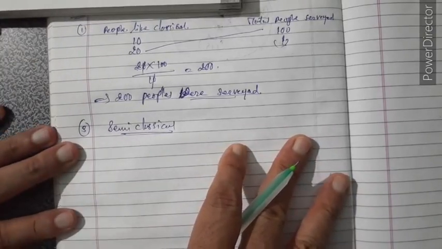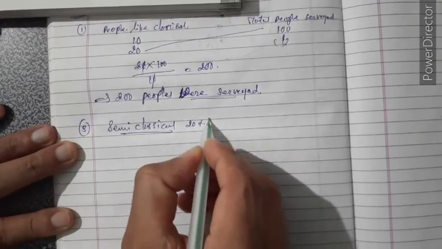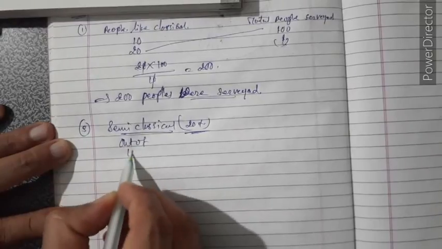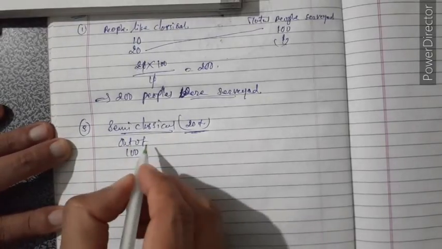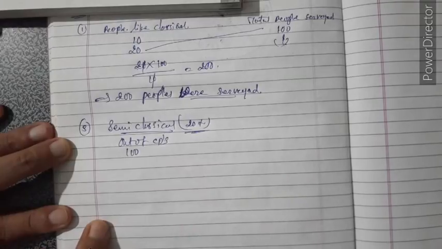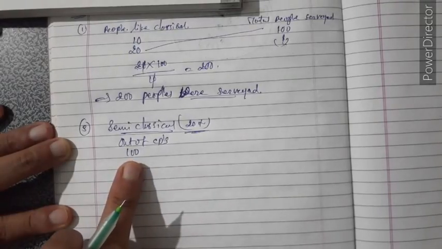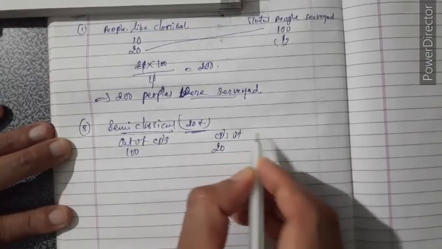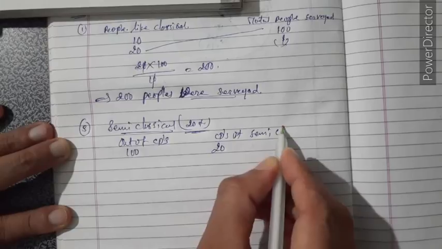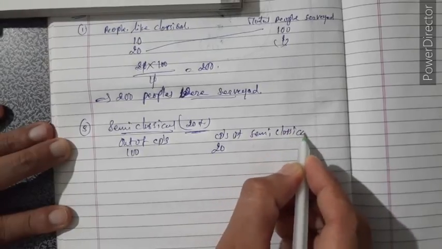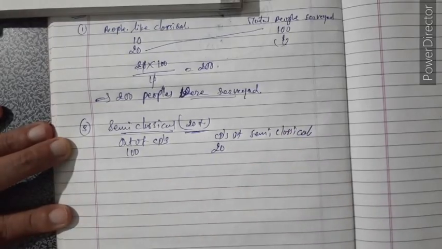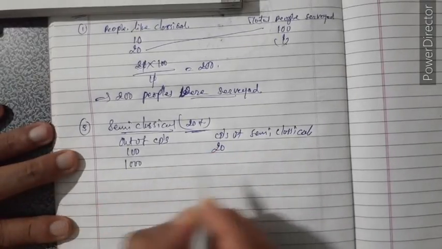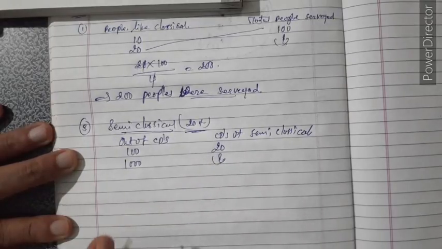Now what is given? Total 1000 CDs are there, and semi-classical is 20%. So out of 100 CDs, 20 CDs are semi-classical. When there are 1000 CDs, how many semi-classical CDs are there?